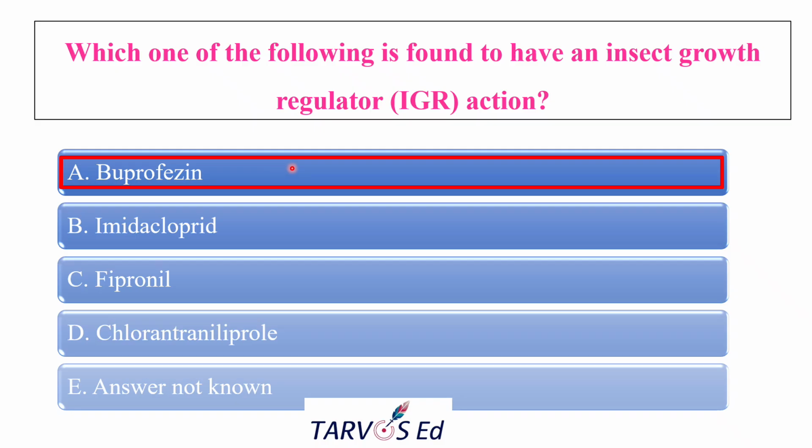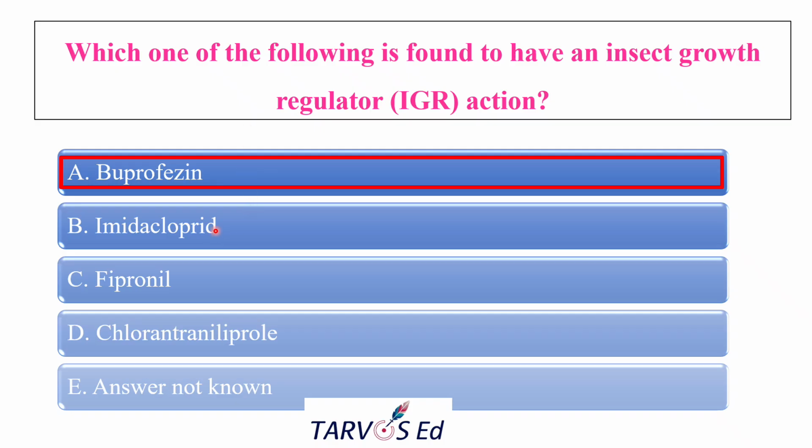The larvae which molt after feeding fail to form a proper cuticle, so they will easily die. This is commonly used for BPH in rice. Buprofezin is effective against BPH in rice, and in vegetables it can be used for whitefly and hoppers.